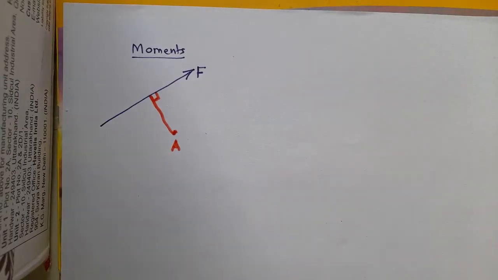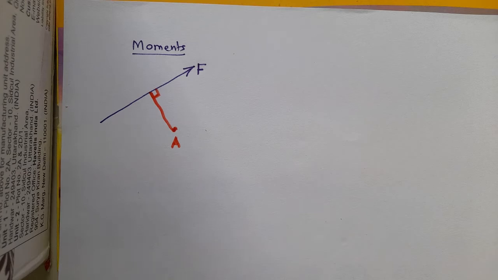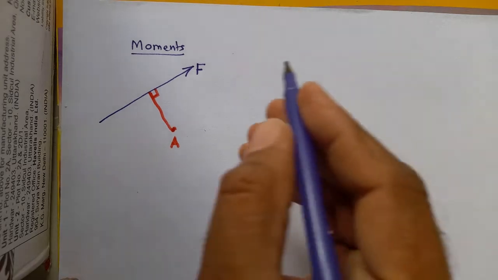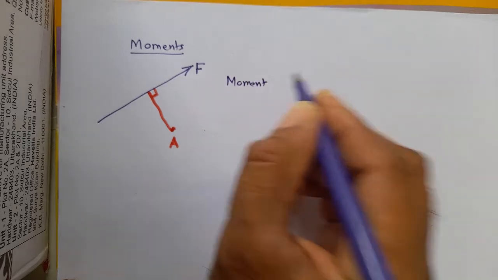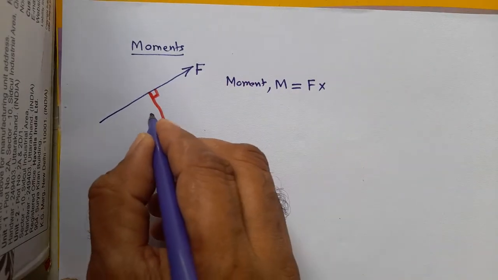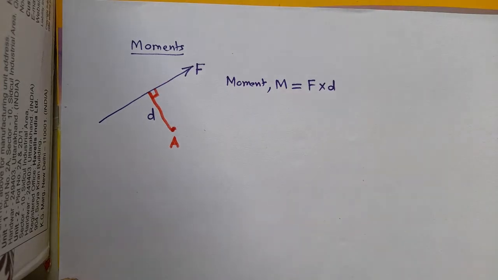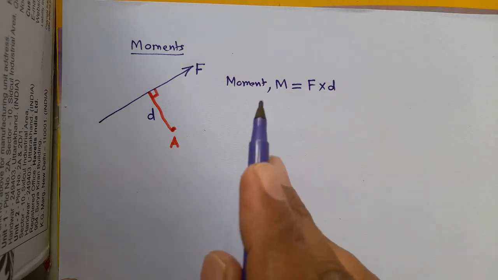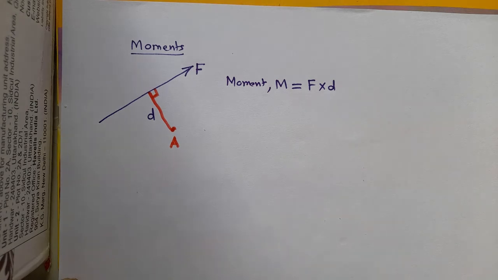Now what do you mean by perpendicular? Perpendicular distance means the distance which is at 90 degrees from A. So the moment M will be given as F multiplied by this distance, let us call this distance D, so F into D. Now, in order to understand the sense of the moment, whether it is clockwise or anti-clockwise, positive or negative, you should know that clockwise moment is taken as positive and anti-clockwise moment is taken as negative as per my convention. So how to know that?